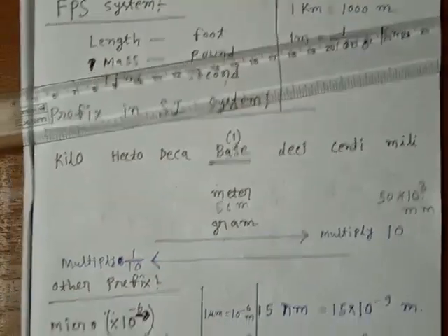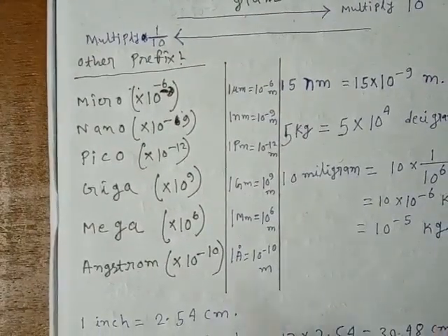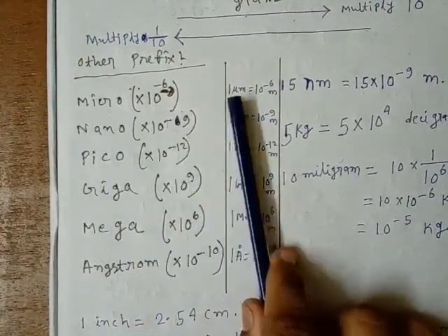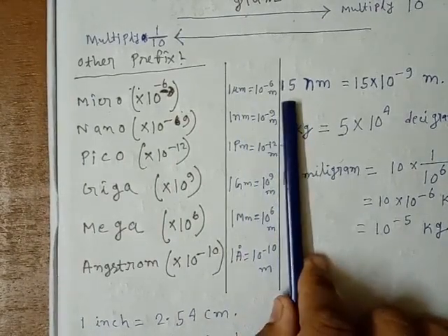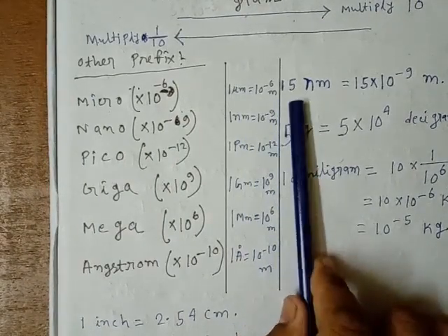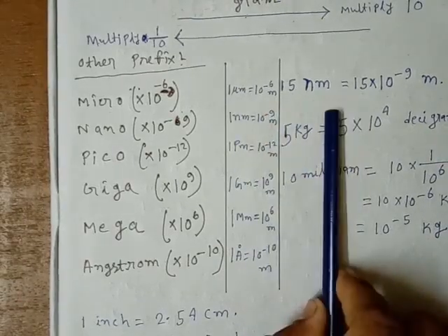Now there are other prefixes here which you have to remember. 1 micrometer means 10 to the power minus 6 meter. That means you have to divide 1 by 1 followed by 6 zeros.